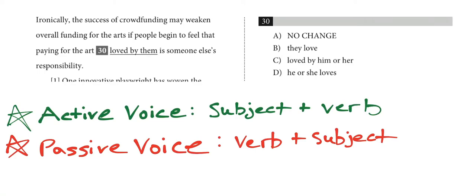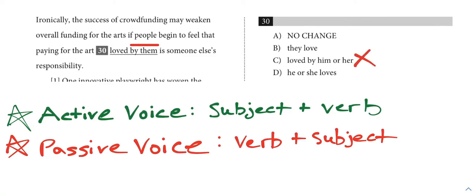So let's look at this question. We can start by eliminating two answer choices by simply looking at the noun people earlier in the sentence. So if we look at this, it says overall funding for the arts if people begin to believe, or if people begin to feel that paying for the art loved by them is someone else's responsibility. So we know that people is a plural noun, which means that when we have to refer to it later, we're going to have to use another plural noun. If we look at choices C and D though, we have loved by him or her. Him or her are obviously singular, so we can eliminate that.